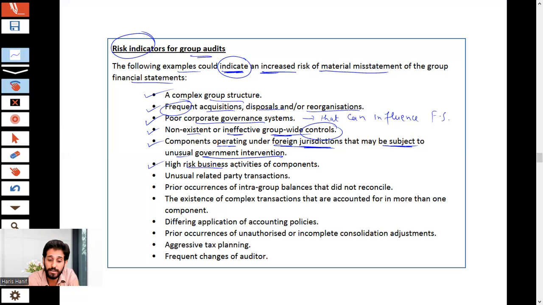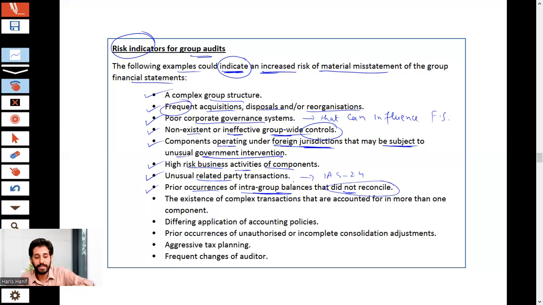High business risk of components, high-risk business activities, unusual related party transactions, that is IAS 24, in the group, in the component, in the parent. Prior occurrence of intra-group balances that did not reconcile, that is unreconciled intra-group transactions.